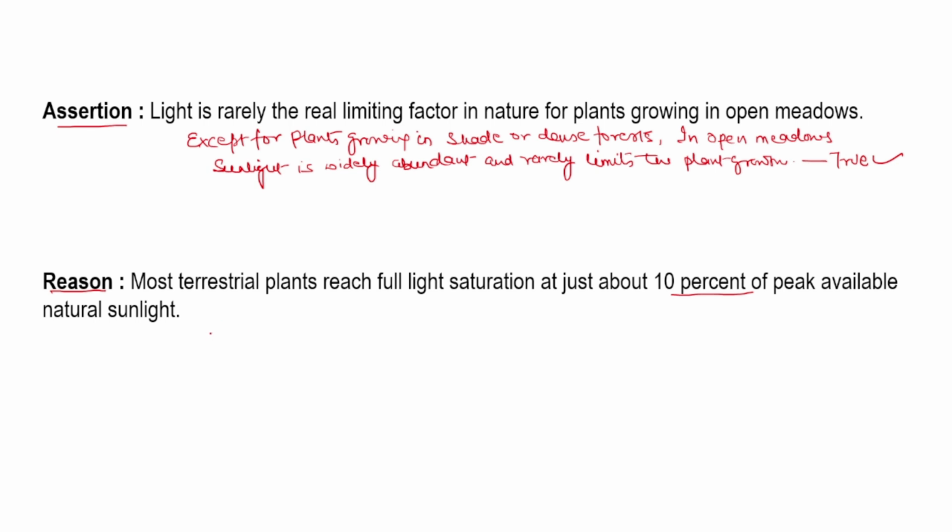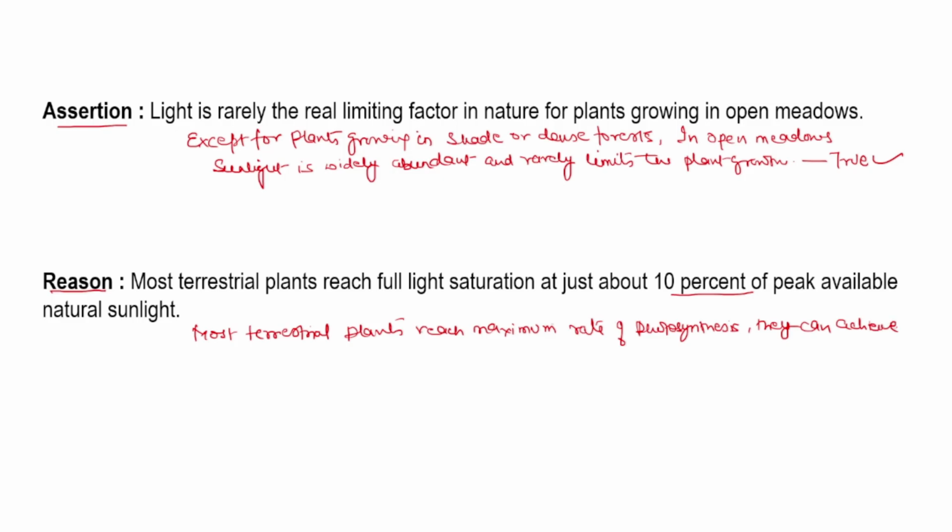This statement says most terrestrial plants reach the maximum rate of photosynthesis they can achieve at 10% of peak natural sunlight. This statement is also true.